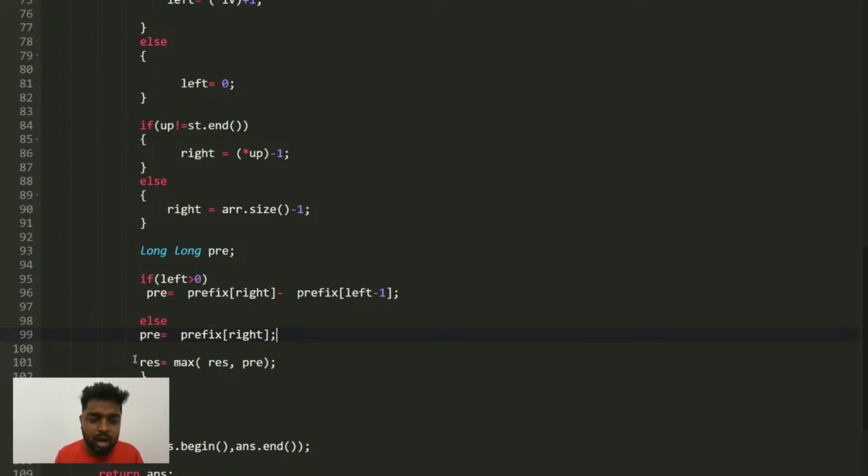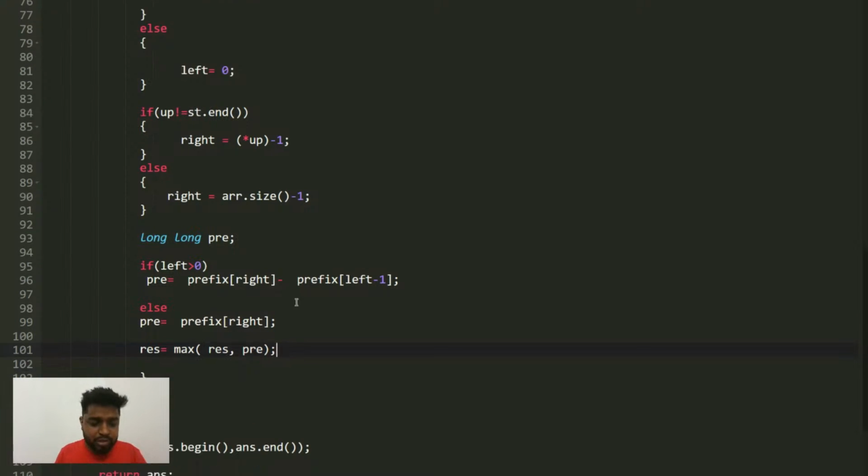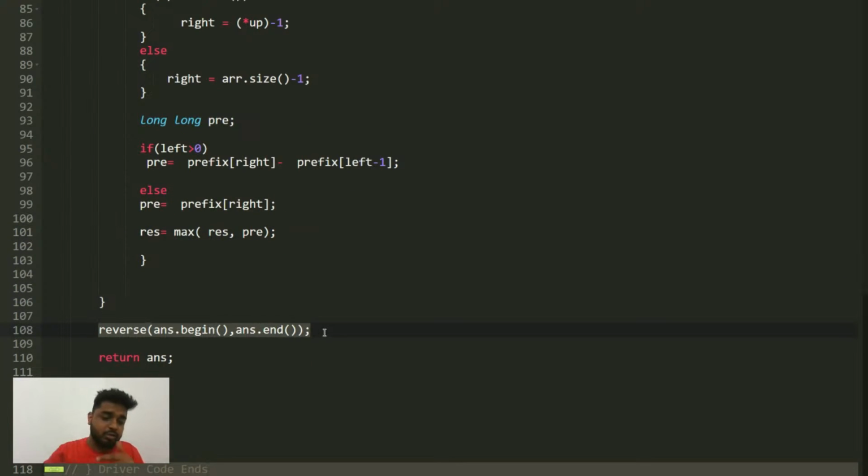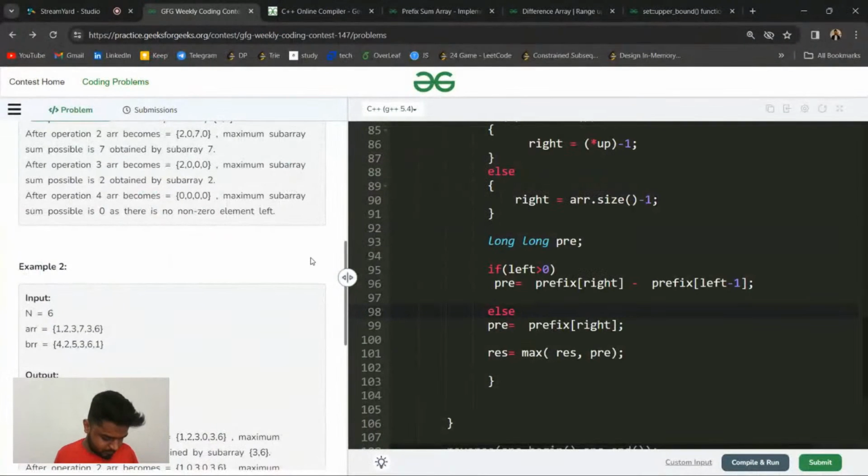And like result, you will update the result as the maximum because you wanted the maximum, and every answer will get pushed, and at the end you have to reverse your answer because it is stored in reverse order. So just simply return. I had done it in n log n. I don't know why it didn't get accepted. I'll raise this issue with the team, but it should have been accepted. Is this clear?